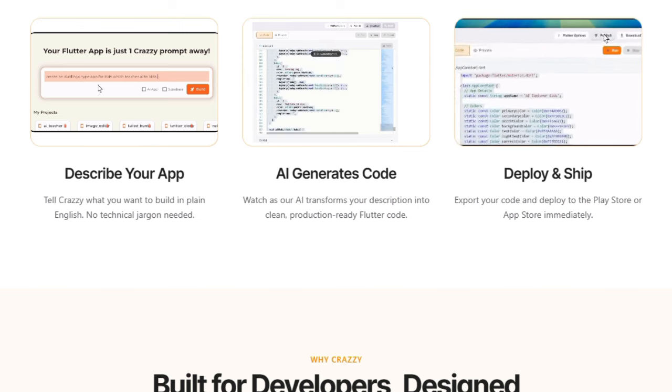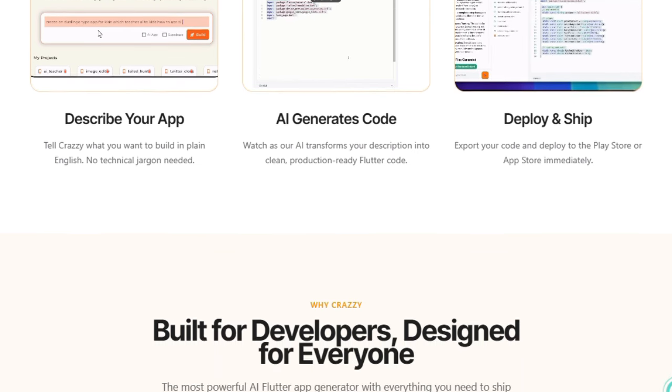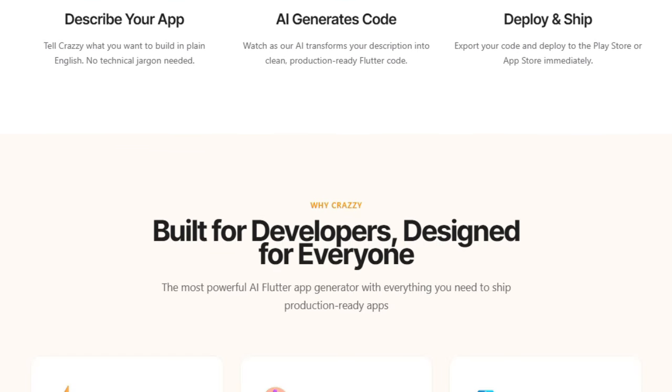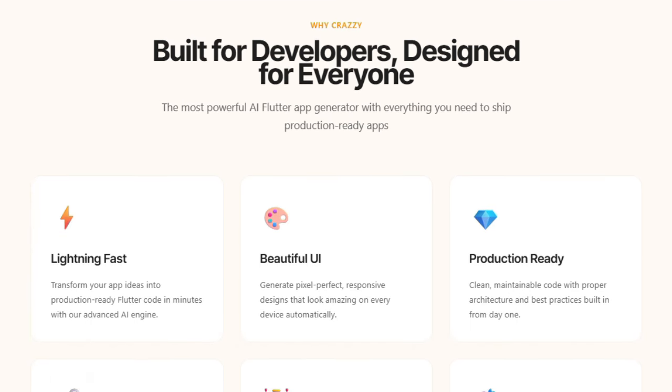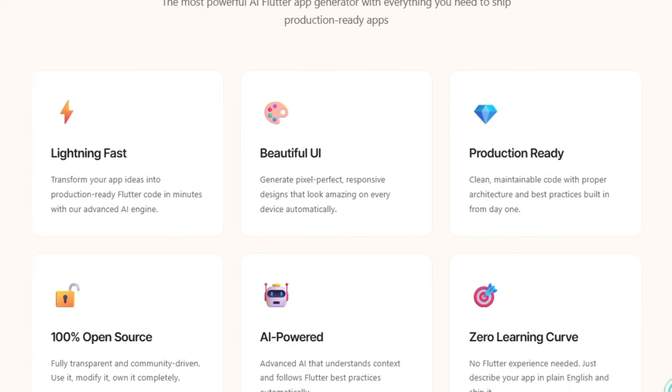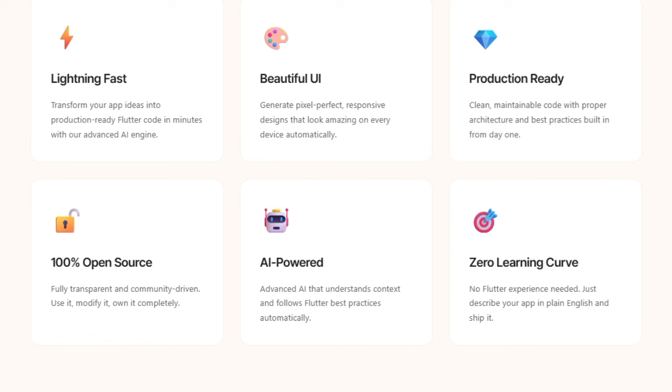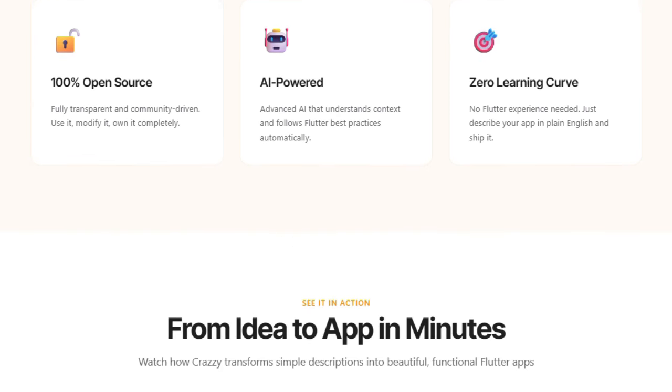What sets it apart is how it doesn't just sprint to a rough prototype. It produces production-grade code including best practices, responsive and pixel-perfect UI, architectural structure, and integration readiness. Beyond that, Crazzy is 100% open source, giving you full ownership and transparency. You can inspect, modify, extend, or fork the core logic as you like. It's not a locked black box, it's a community-driven platform.